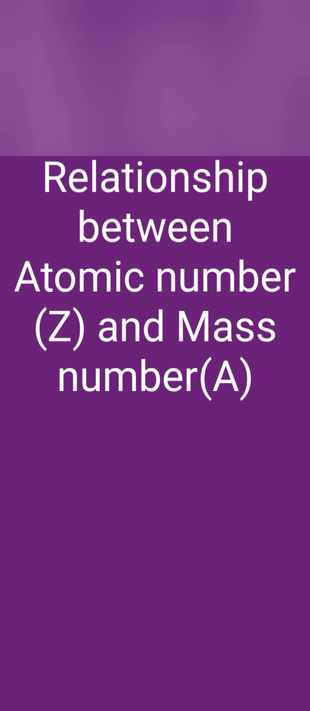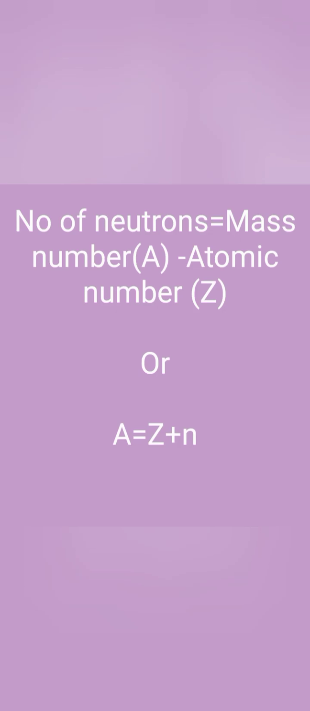Now, the relationship between mass number A and atomic number Z. What is the relation between the atomic mass and atomic number? Children, if we know the mass number and atomic number of an element, we can calculate the number of protons, electrons and neutrons by using the formula A = Z + N, where A is the mass number, Z is the atomic number and N is the number of neutrons.